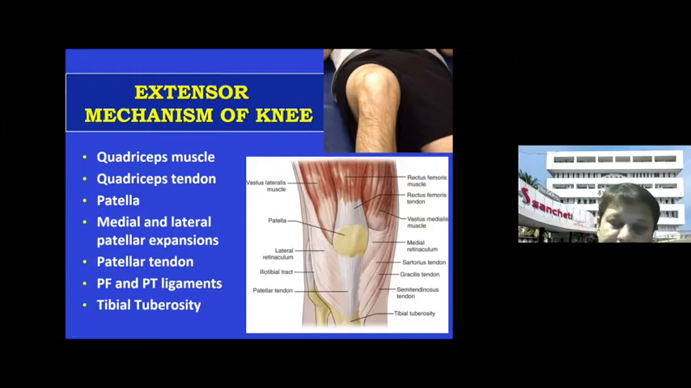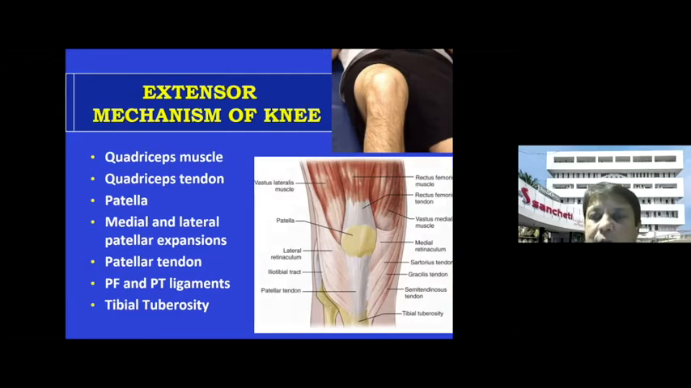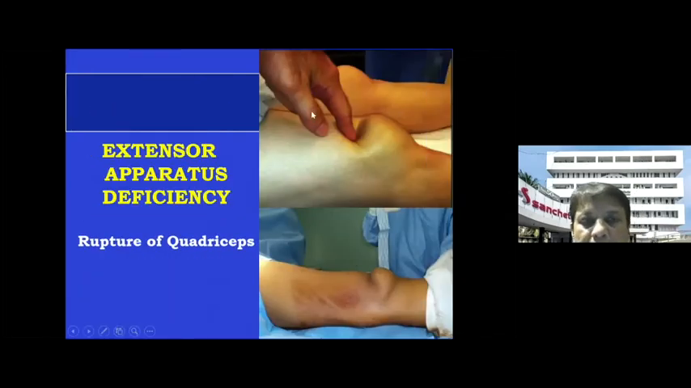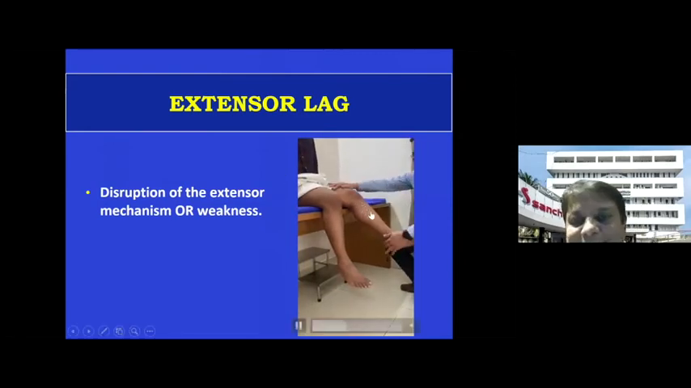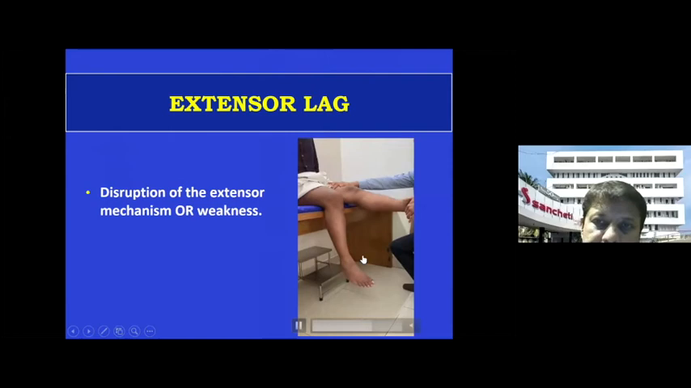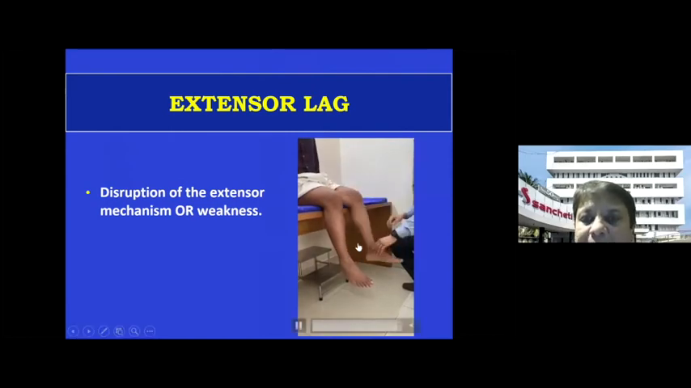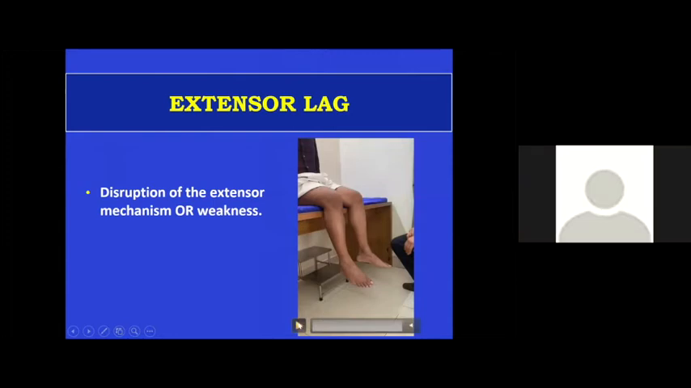And any damage to the extensor mechanism apparatus can cause an extensor lag. For example, if you get a rupture of the quadriceps from the proximal pole of the patella, this can be clinically found out as a dent, and you can actually put a finger and palpate a gap between the proximal pole of the patella and the quadriceps muscle, and there is a rupture of the quadriceps. So that's the diagnosis here. This rupture of the quadriceps will give an extensor lag to the patient. Like the patient can extend the knee up to, let's say, 30 degrees. So that means there is a 30-degree extensor lag, and the further extension up to full is possible passively.